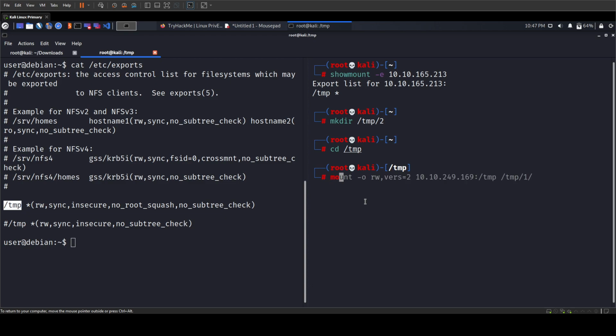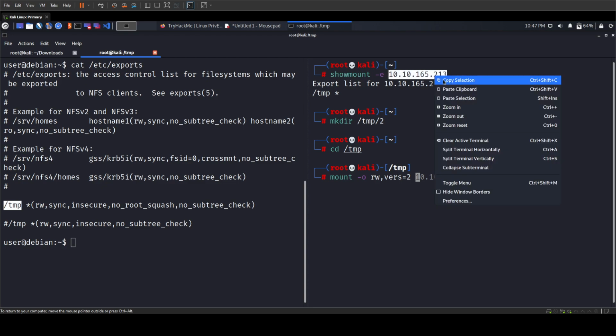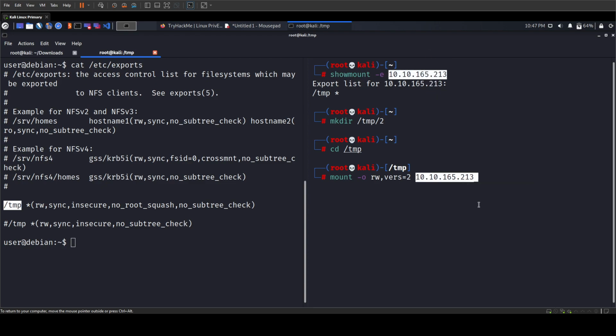After that, we are going to mount the share. We will use -o for options. We will set the first option as read write, because definitely we want to read and write files here. We will set the version to 2, and then we will paste the IP address of the remote server, that is this one. After that, we will need a colon to specify what share we want to mount from the remote side, and then we will specify where we want to mount it on our local system. So we want to mount it on temp2. And as soon as you hit enter, if no error occurs, that means your share is successfully mounted.